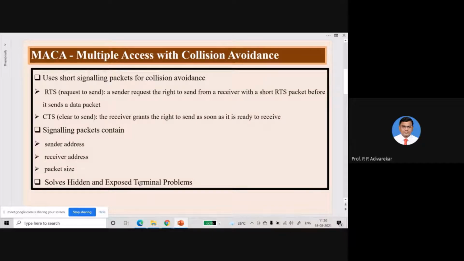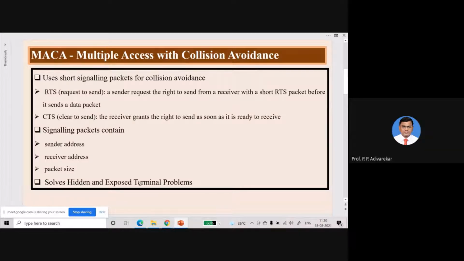Rather than a contention phase, a signaling packet is utilized for accessing the medium, that means no contention phase will be there. Whenever you have data to transmit, first we have to send this signaling packet to avoid collision, and during the transmission of data there is a very minimal possibility that collision will occur.